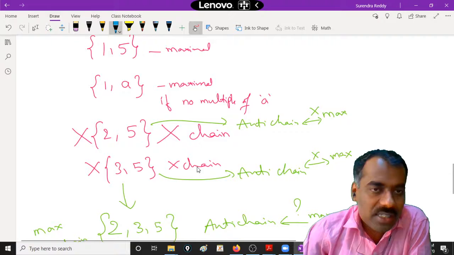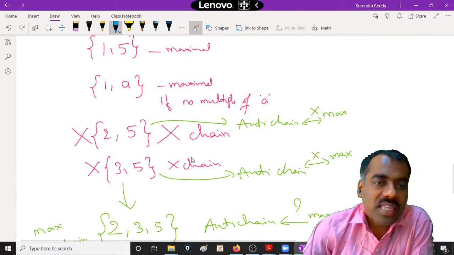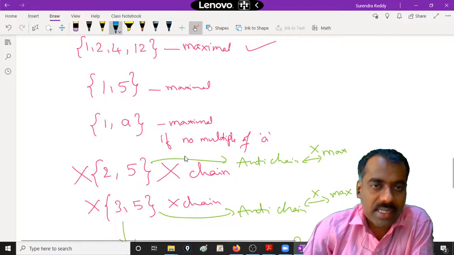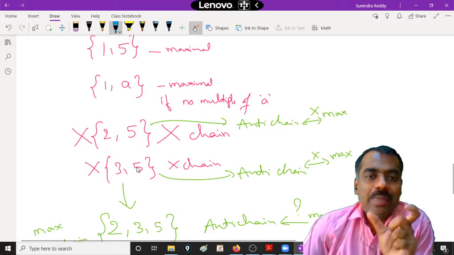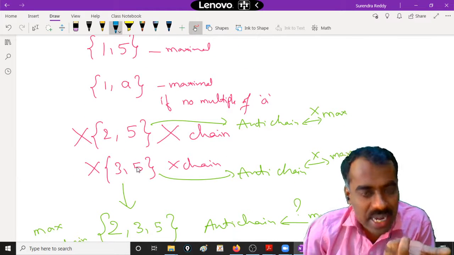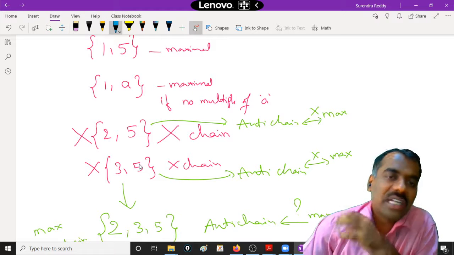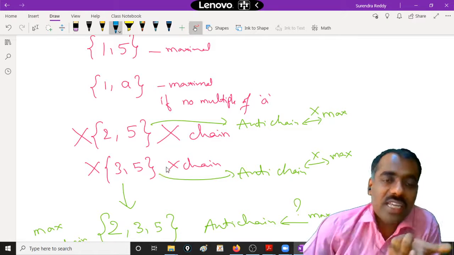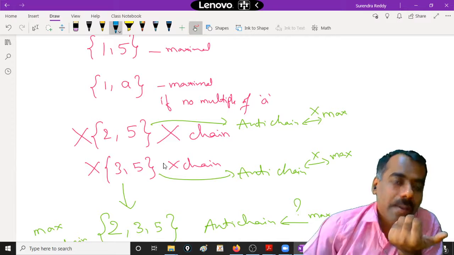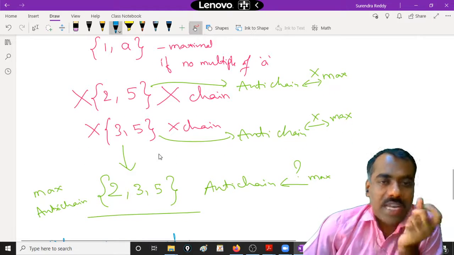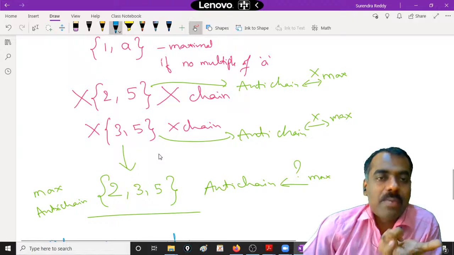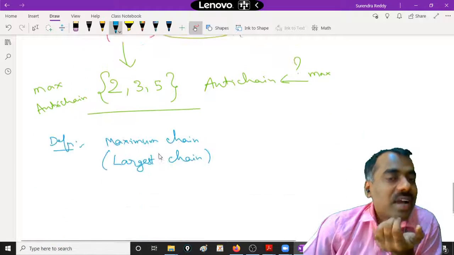What is meant by maximum chain? Among all chains, whichever has the largest length. There may be a 3-element set which is a maximal chain, and a 4-element set which is also maximal. So the 3-element set cannot be a maximum chain. Some set may be maximal but not maximum.